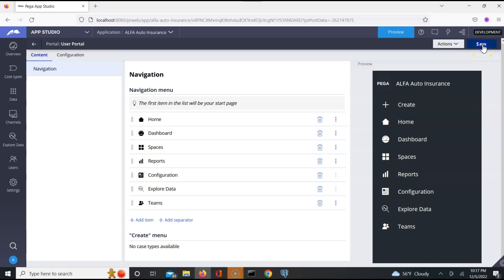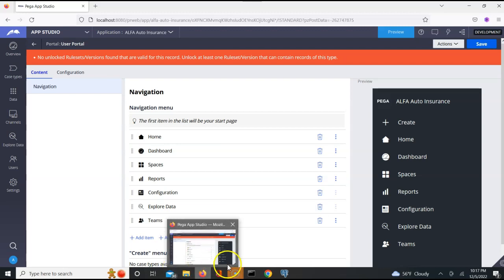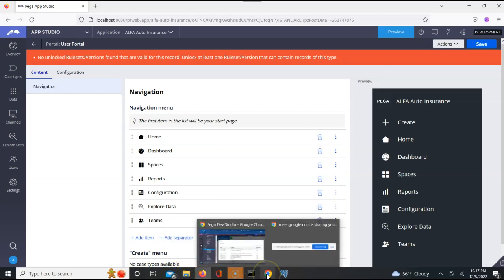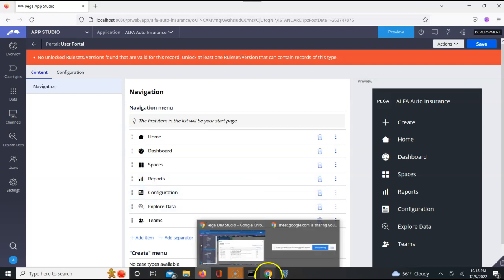Teams is nothing but should be the work group. No unlocked toolset versions found. Okay. Should be there. That's kind of crazy. Back to user portal. No problem.